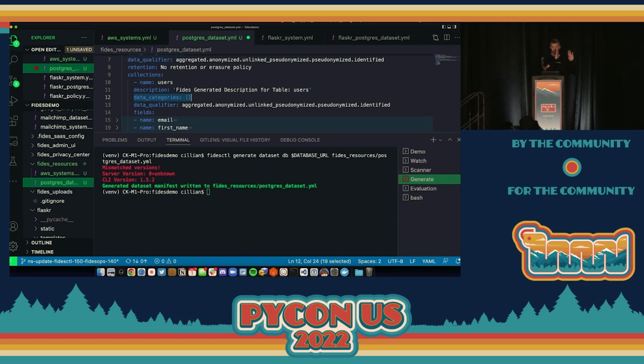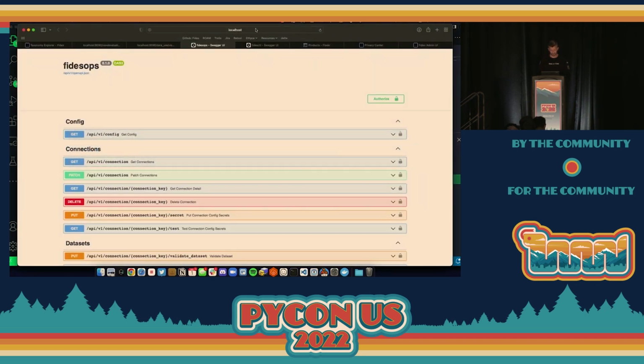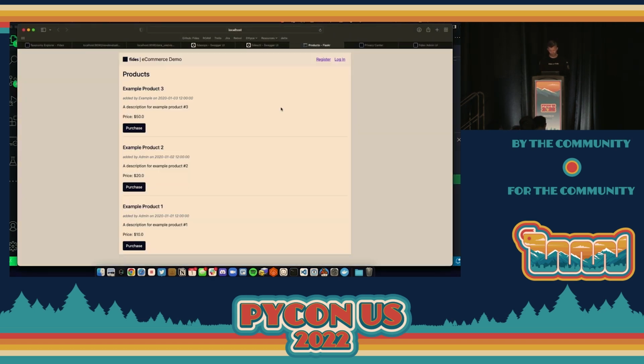So all we've done so far, just to be clear, is scanned for data systems, generated data sets. And the next thing we're going to do is talk about how we label these. Now, to make this a little bit more real, I'm running from that demo project that I mentioned, the Fides demo repo. I'm running this fictional e-commerce system that I'll show you very quickly. It's a thing of beauty. It has 3 products, a Postgres database, no images, but it's a very simple application. It's a Flask application.